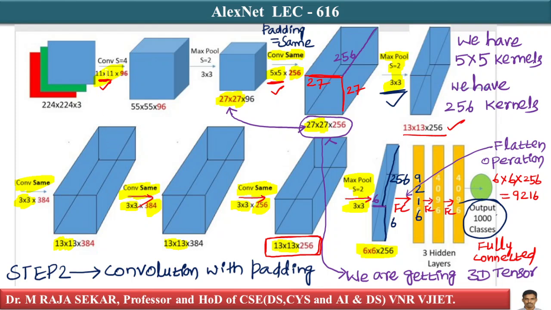Initially the kernel size is 11 by 11, then you have a kernel size of 5 by 5, and again a kernel size of 3 by 3. Remember, this was one of the successful models as of 2012. A lot of things have changed since then. We will see far more complex models in some of the future videos. Alex and his team designed this network after lots of experiments.